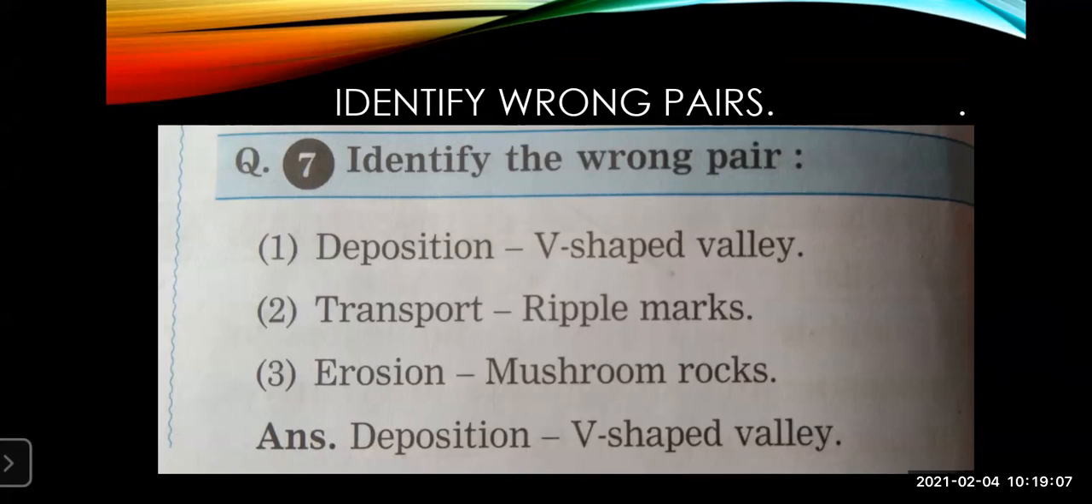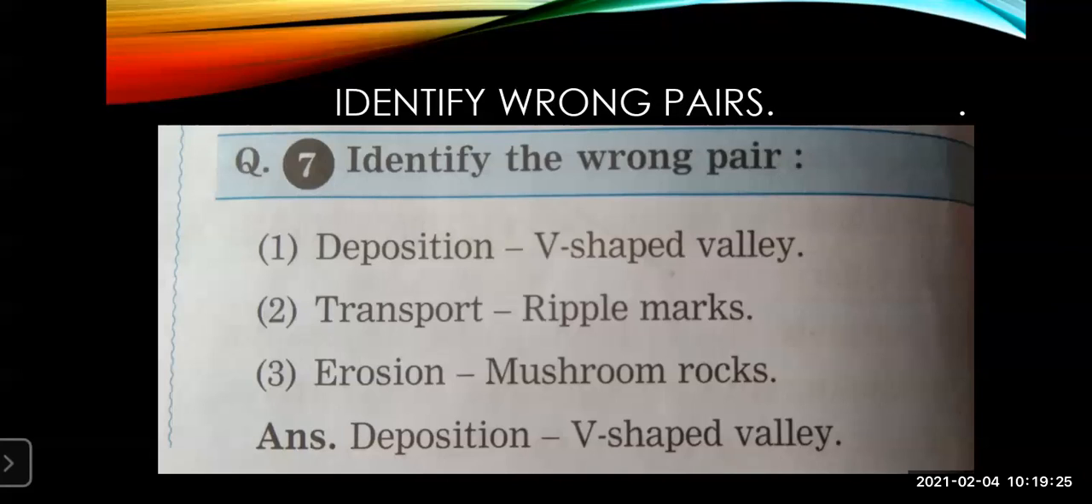But a V-shaped valley will not be formed due to deposition. So that is why deposition and V-shaped valley is the wrong pair. Now transport, ripple marks are created. Then erosion, mushroom rocks are created.